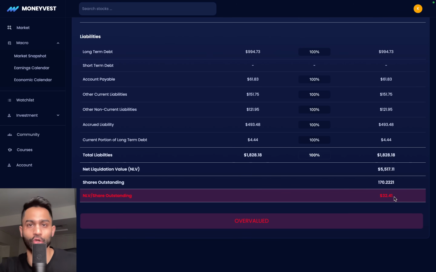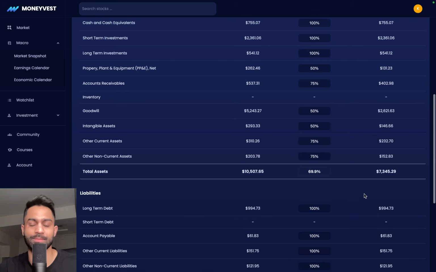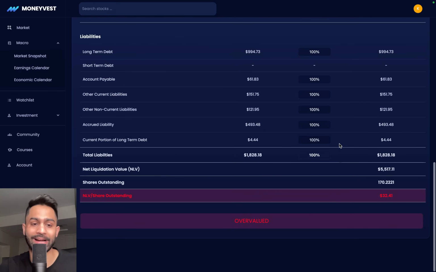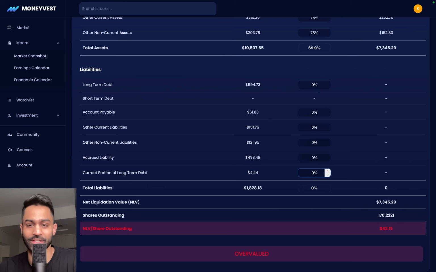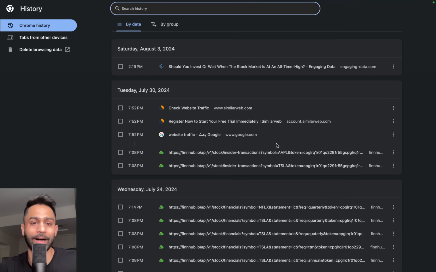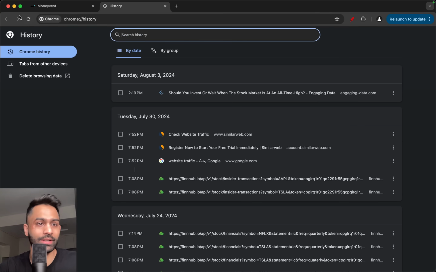Of course, this is not the end-all, be-all financial model. You still have to do further analysis and research on the company overall. But if you've done your analysis and approximations correctly, and you come across a company that is trading below its net liquidation value, you've got yourself a good potential bargain that you still have to, of course, analyze. So for example, if I do 0% here, 0% here, 0% here, 0% here, 0% here, 0% here, now you look at $43 a share is where it ends up with the net liquidation value. But I don't think we can do that. Why? Because we still need to pay a significant amount in terms of the